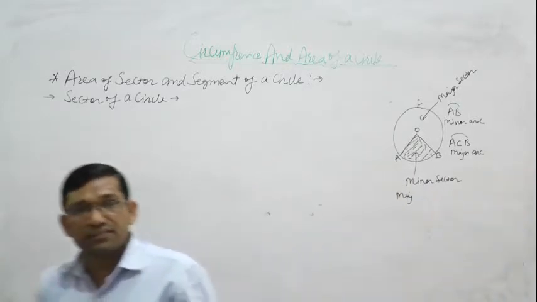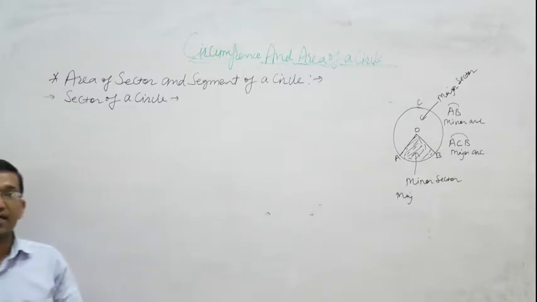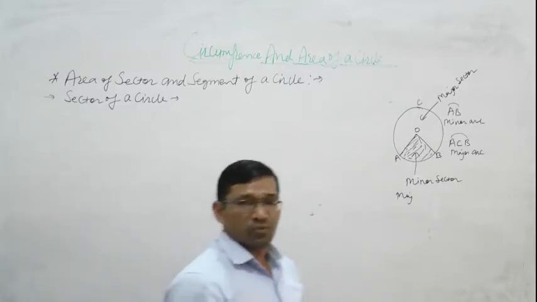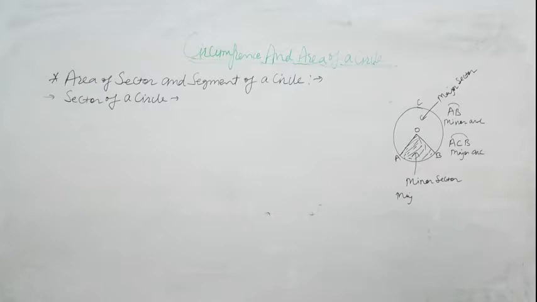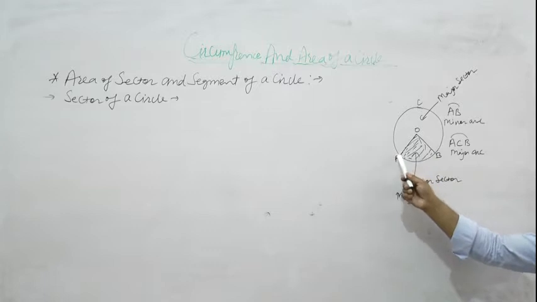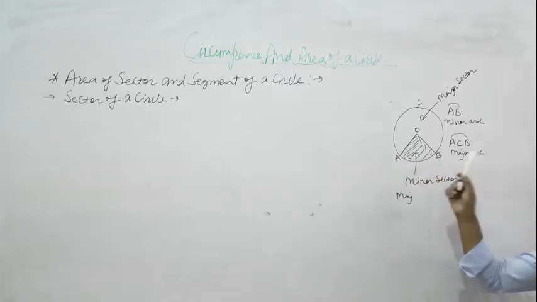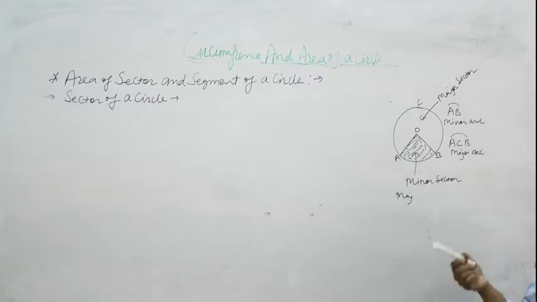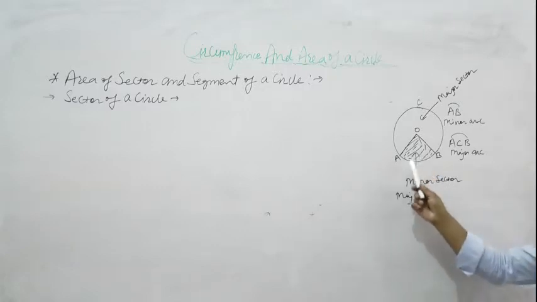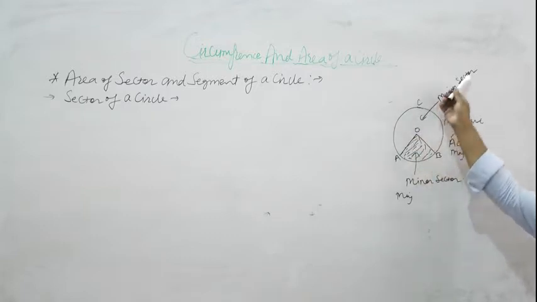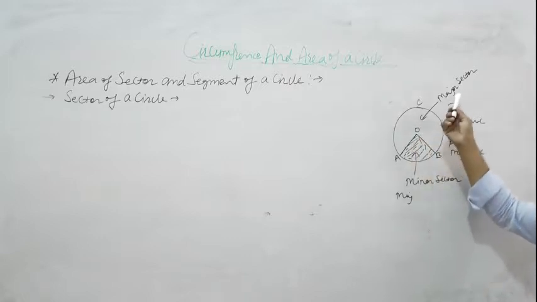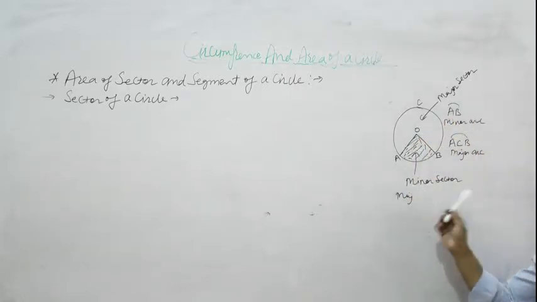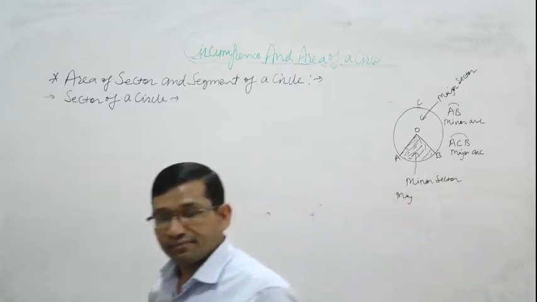Clear? So sector is the region, we can also say that part, or portion. Sector is the part of circle which is bounded by two radius and corresponding arc, that is known as sector of circle. In this diagram, unshaded part is known as major sector and shaded part is known as minor sector. Clear?